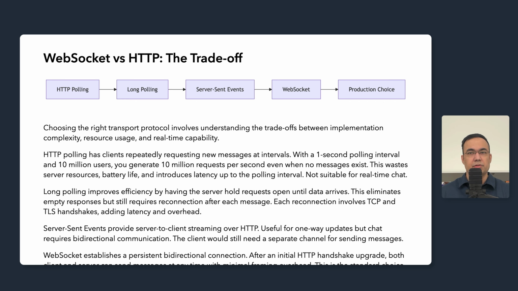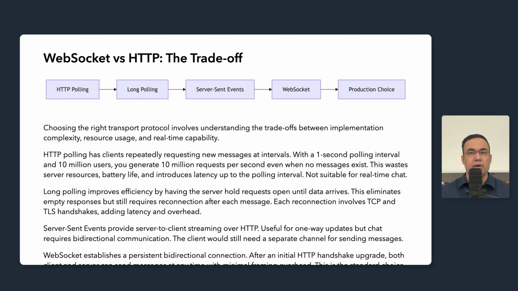Long polling improves efficiency by having the server hold the request open until data arrives or a timeout occurs. This eliminates most of the empty responses. However, long polling still requires reconnection after each message or timeout. Each reconnection involves TCP handshake, TLS negotiation, and HTTP headers. This overhead adds latency and limits the throughput.